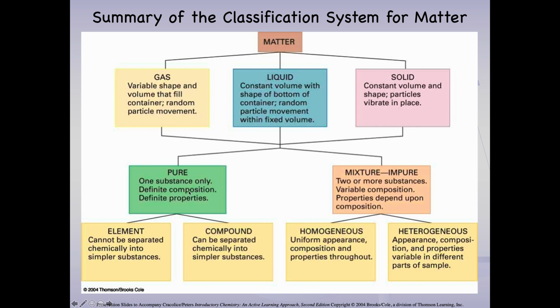Then also there's pure substances and mixtures. A pure substance is one thing. It can be made from more than one thing if it's a compound, or made from one thing if it's an element. A mixture is more than one thing in the same container. So, very clear: a compound is one thing made from more than one thing. A mixture is just more than one thing. Homogeneous means the properties are evenly distributed or evenly mixed. Heterogeneous means not evenly mixed.